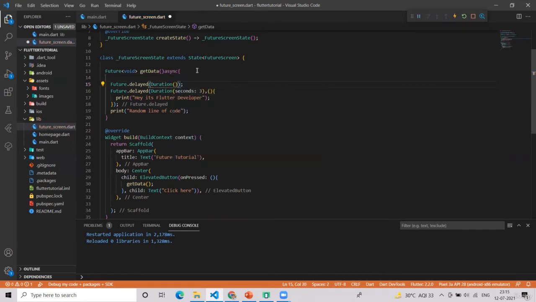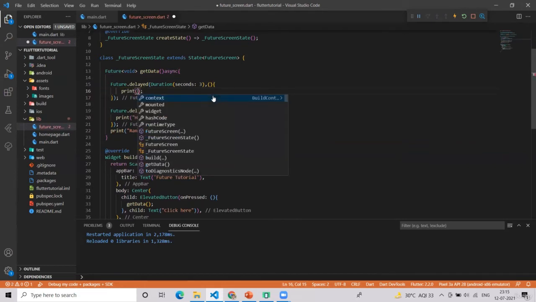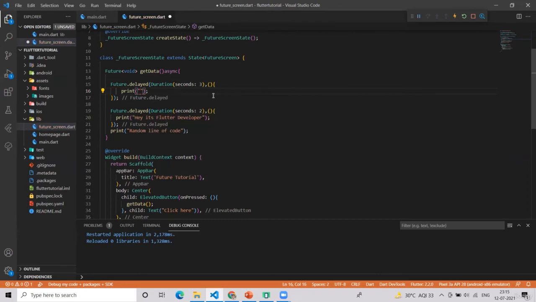Just for the sake of understanding, I will give it 3 seconds and the below one 2 seconds. If you are getting confused, you can just pause the video and try to understand the code again and again. Okay.